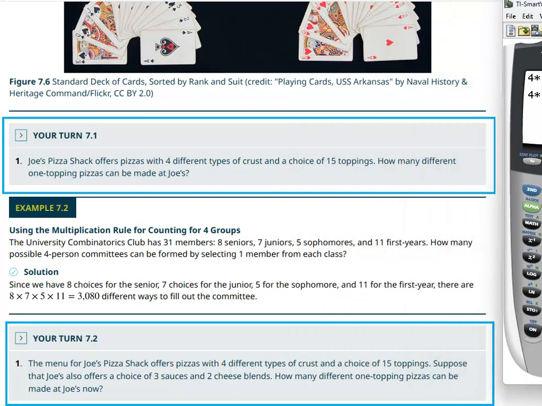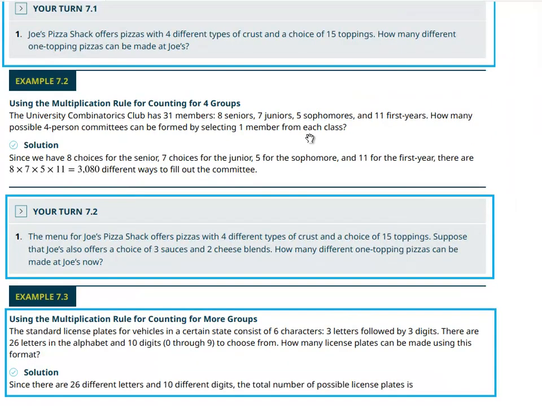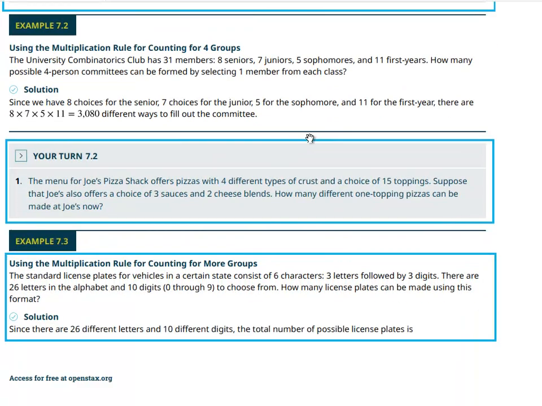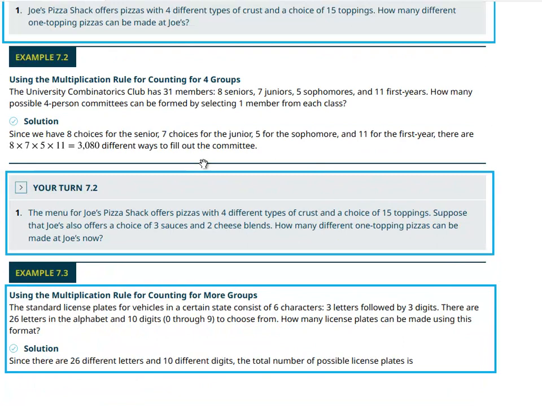Boy, whenever I go to Subway, there are so many possibilities. You could have a sandwich. Let's see, that scrolled a little bit too fast here. Seriously, I think it goes from one page to the next.